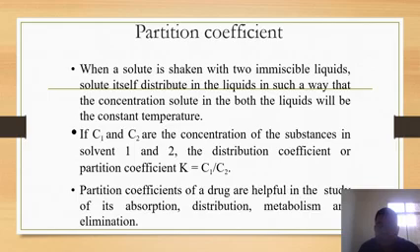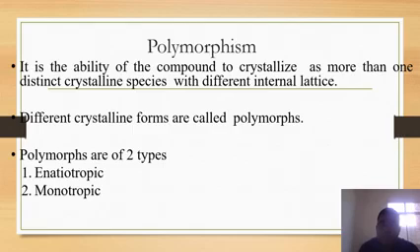Here a parameter is temperature, and it should be constant. Here is one example and one formula to determine the partition coefficient. C1 and C2 are the concentrations of the substance in solvents 1 and 2. The distribution coefficient, or partition coefficient, is determined as K equals C1 by C2. The partition coefficient of a drug is helpful in the study of its absorption, distribution, metabolism, and elimination, like ADME.